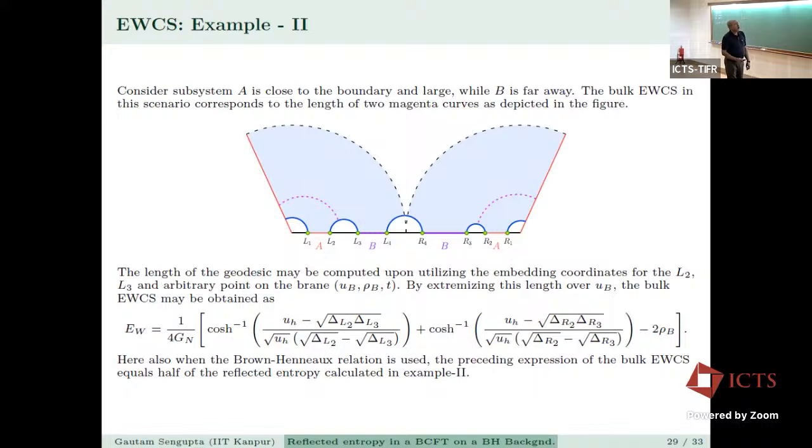Here also, when we use the Brown-Henneaux relation, the preceding expression of the bulk EWCS equals half of the reflected entropy calculated in example 2. Once again, verifying the holographic duality between the reflected entropy and the bulk entanglement wedge cross section.